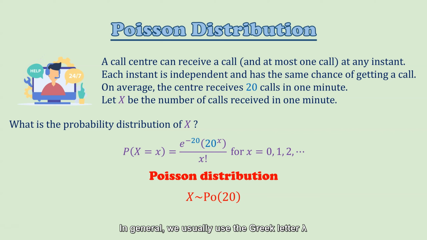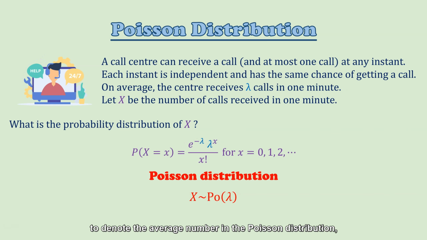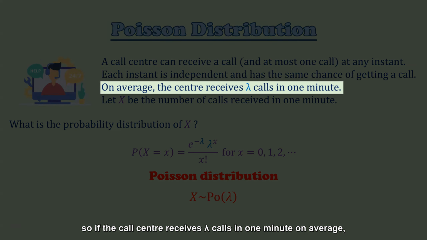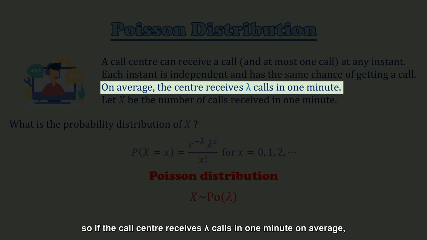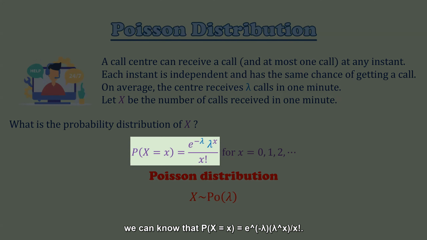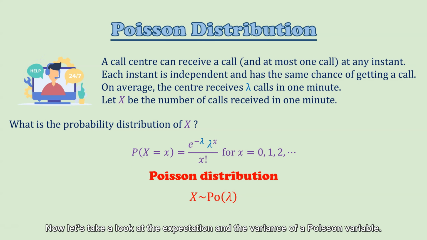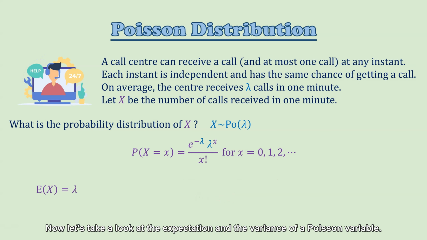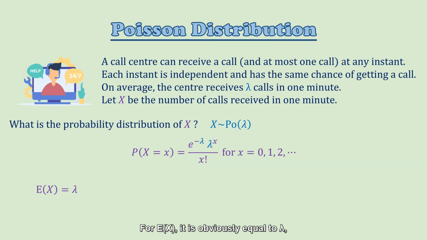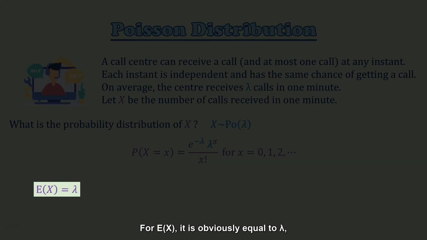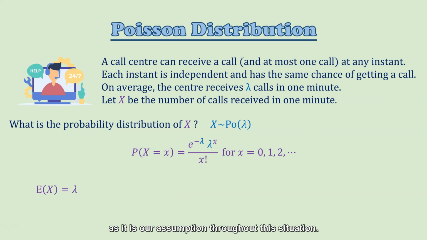In general, we usually use the Greek letter lambda to denote the average number in the Poisson distribution. So if the call center receives lambda calls in 1 minute on average, we can know that the probability that capital X is equal to small x is equal to e to the power minus lambda times lambda to the power x over x factorial. Now let's take a look at the expectation and the variance of a Poisson variable. For the expectation of X, it is obviously equal to lambda, as it is our assumption throughout this situation.